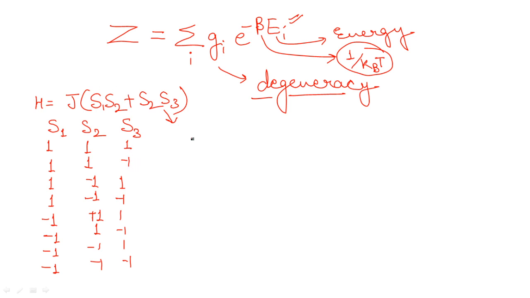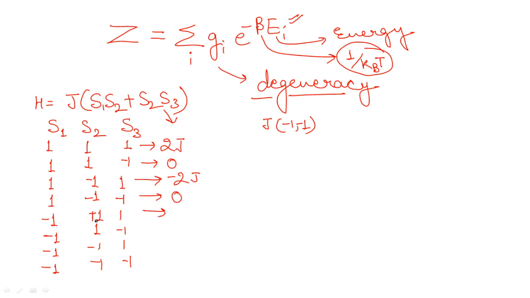So energy means Hamiltonian. If you write the Hamiltonian corresponding to these values, for the first combination of S1, S2, S3 values, you will get 2J here. For the second combination, you will get 0 here. For the third combination, let's see, 1 into -1, -1 into 1. That's going to be again what? It will give you J times (1 into -1, -1 into 1), that's -1 -1, -2J. Clear? Next point. Here you will be getting again 0.